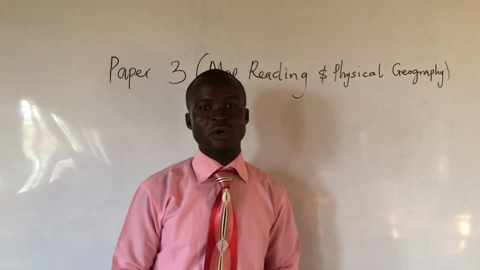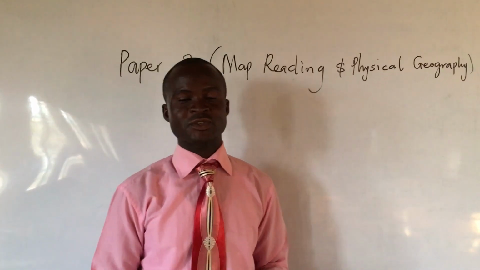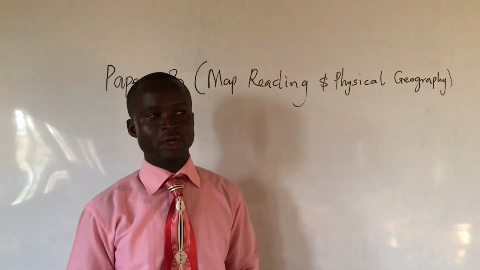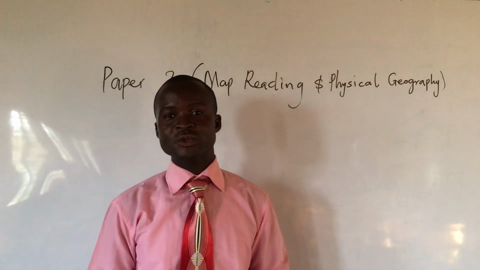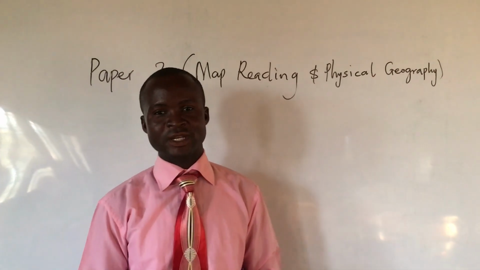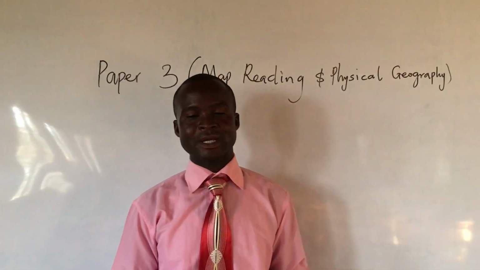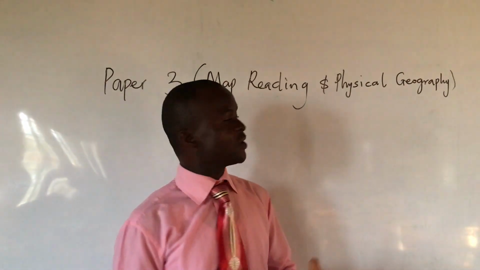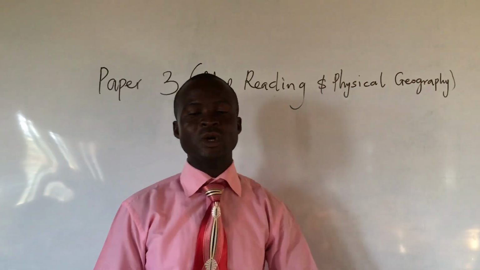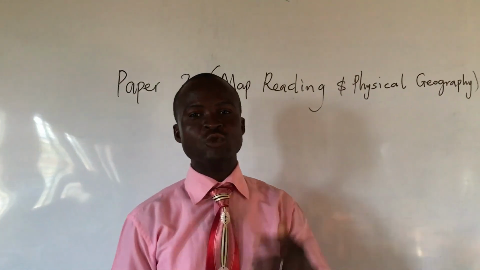Two weeks ago, I released some areas of concentration so that you can focus on them for paper 2, the objective. Today, we want to tell you what you are most likely to see when you are writing the afternoon paper, which has to do with the practical. It's paper 3, map reading and physical. What are you going to see?